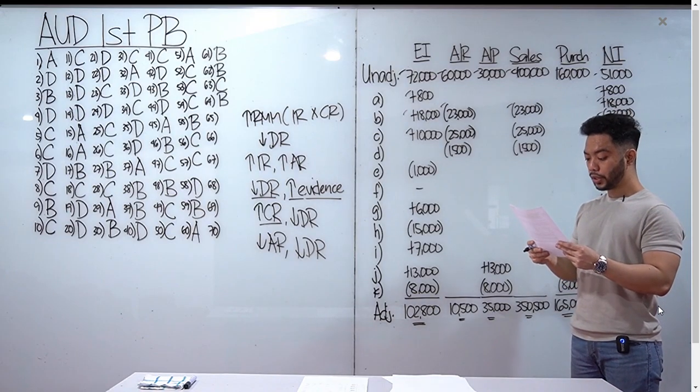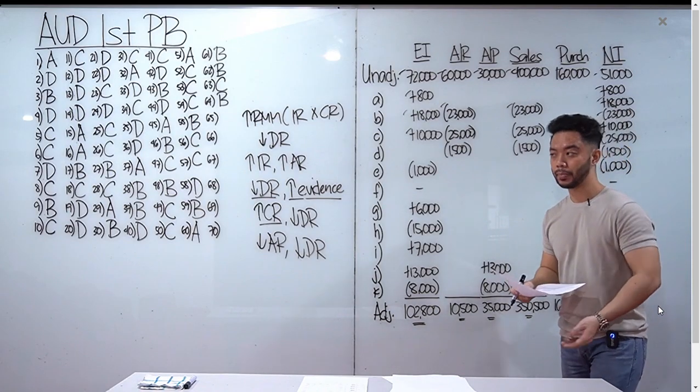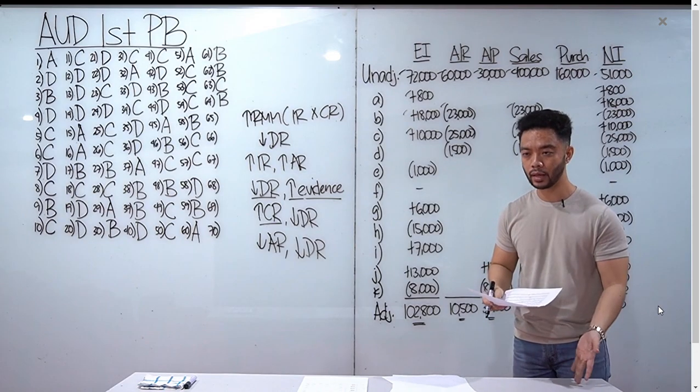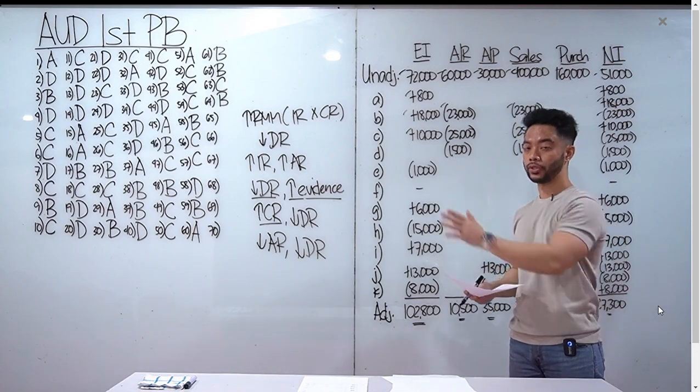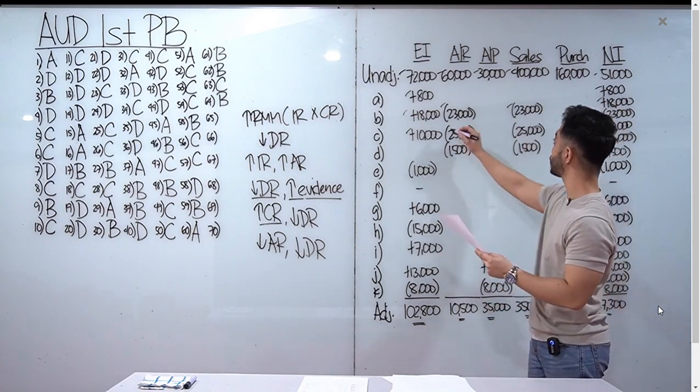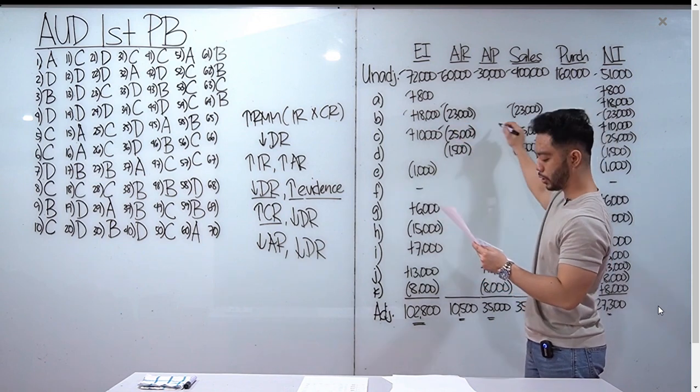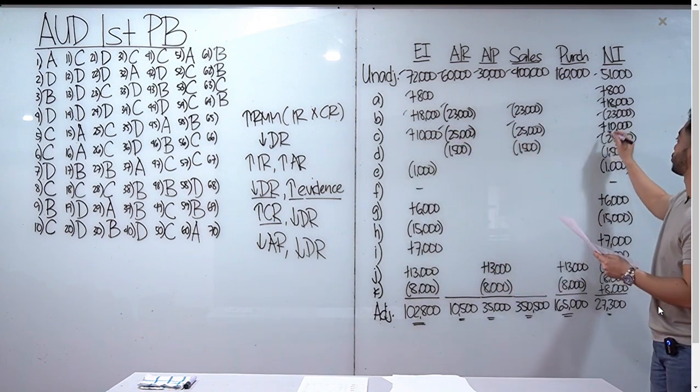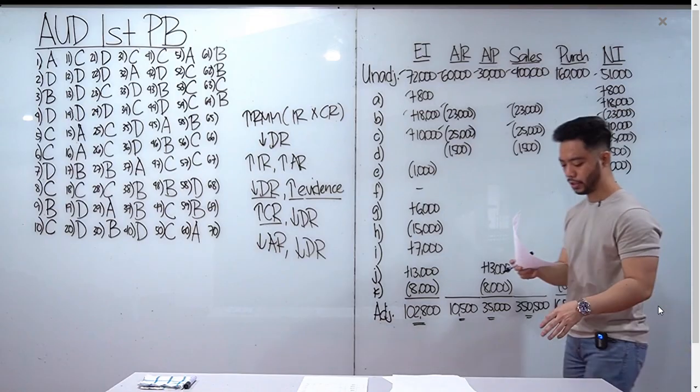The merchandise was recorded as a sale when shipped to ABC. Mali. Kasi pag nag-consign ka, magiging sold lang yan kapag nabenta ni consignee to outside customers. So, mali din yung sales. Bawasan natin yung AR sales, which is yung 25,000. Bawasan natin yan. Ibawas mo din sa net income. Siyempre, pag binaba mo yung sales, baba mo rin yung net income.